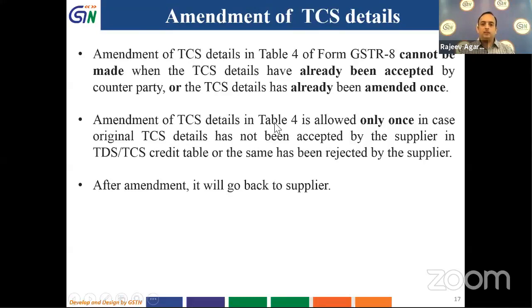Then amendment of TCS details in table 4 is allowed only once in case original TCS details has not been accepted by the supplier, and or the same has not been rejected by the supplier. So if it has not been rejected and or not been accepted, then it can be amended only once. After amendment, it will be sent back to supplier for acceptance or rejection. So the basic idea is that if it has been accepted by the supplier, it cannot be changed, and if it has not been accepted or not rejected, then it can be amended only once.